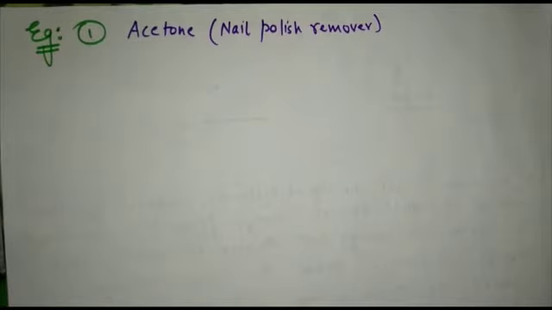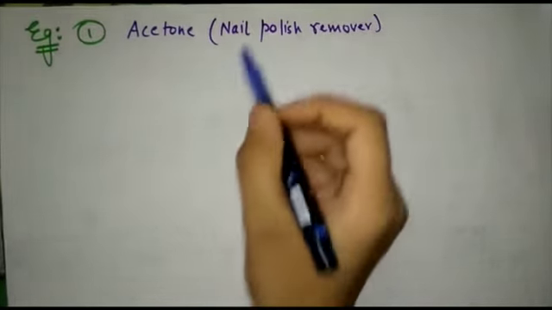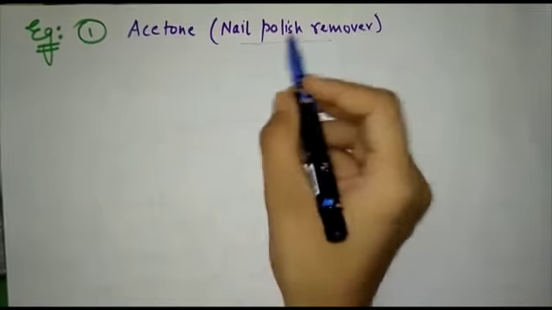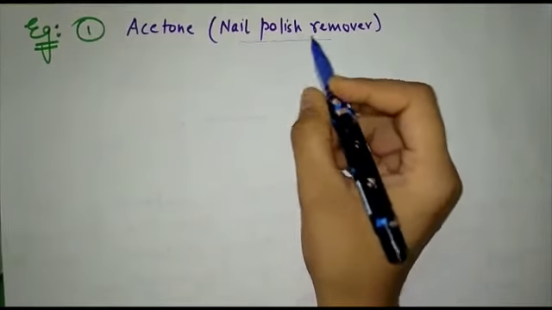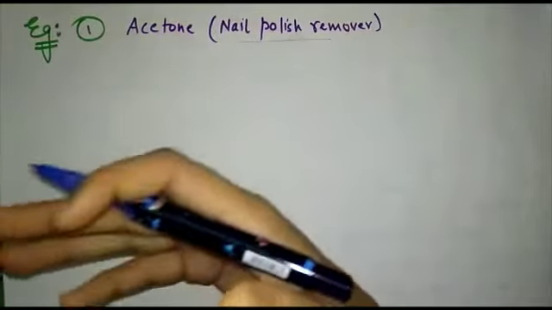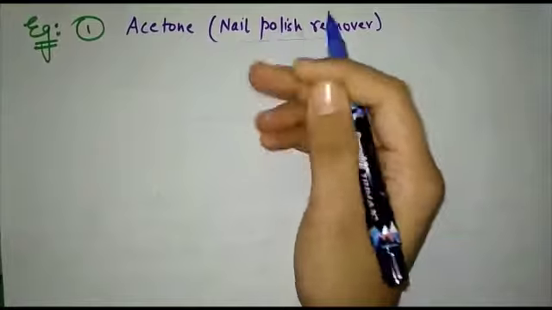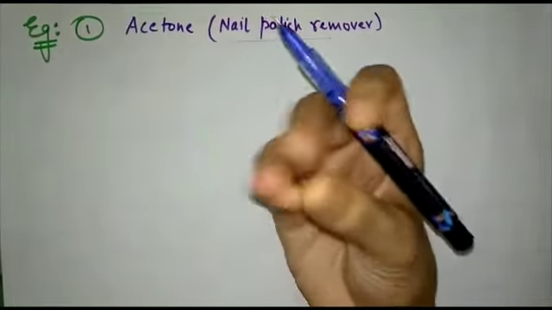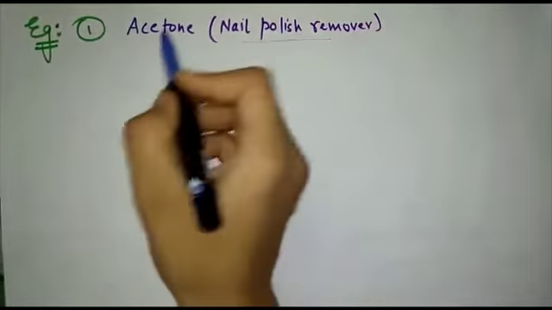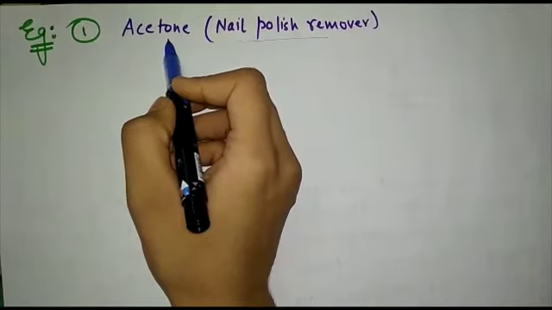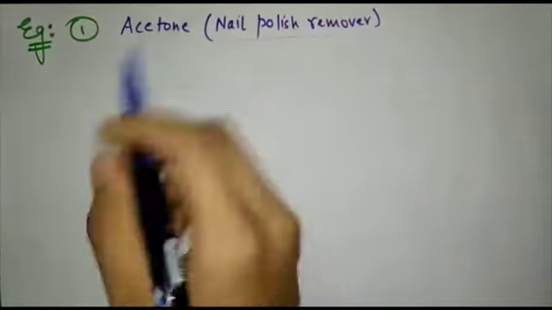Okay friends, let's see one example of how evaporation causes cooling. Do you know what acetone is? You may not have heard the word acetone, but obviously you must have heard the word nail polish remover. Yes, that is a liquid. When we apply nail polish and want to remove it, we just pour that liquid on our nails, and eventually the nail polish gets removed. That is acetone, and it is a very good example of how evaporation causes cooling. So let us see how.